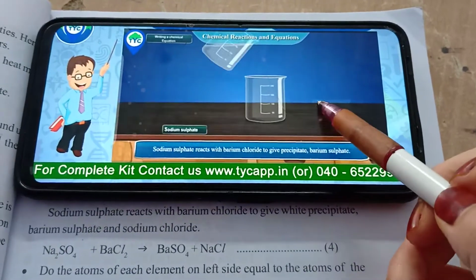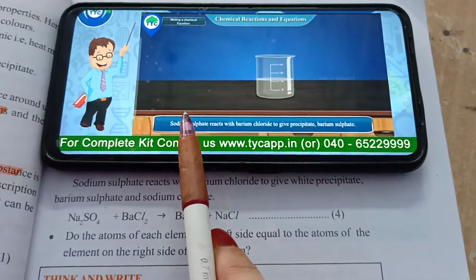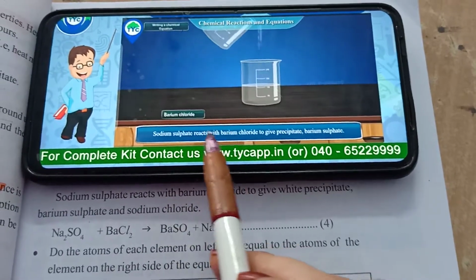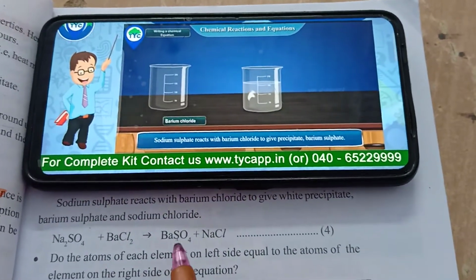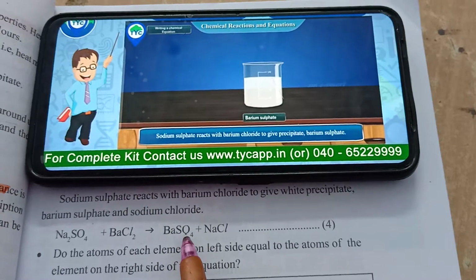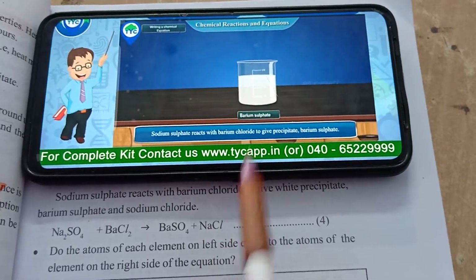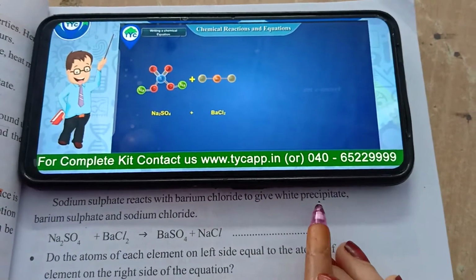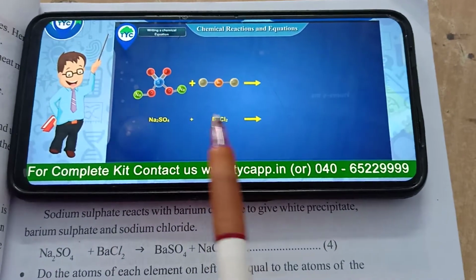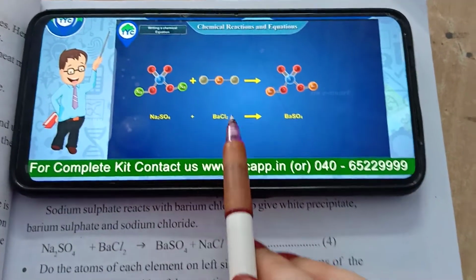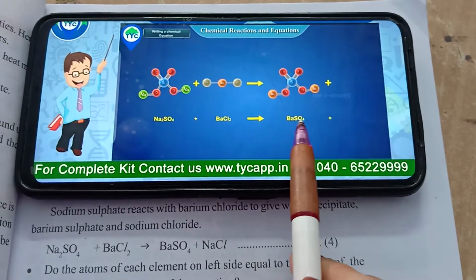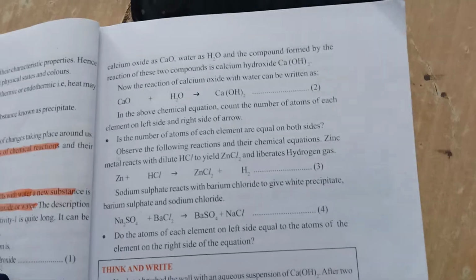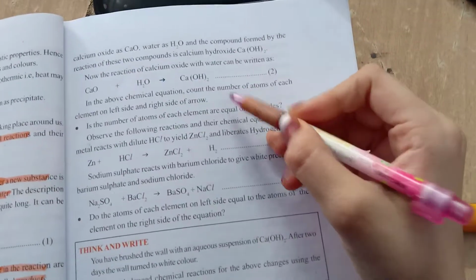Come to the next equation. When sodium sulfate is added to barium chloride, we get barium sulfate and sodium chloride. It will become a white precipitate, you see over there, right? Here sodium sulfate, barium chloride, BaSO4 plus NaCl. So students, by this we have completed our 3 examples.